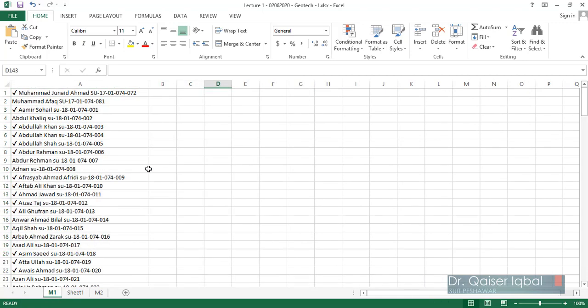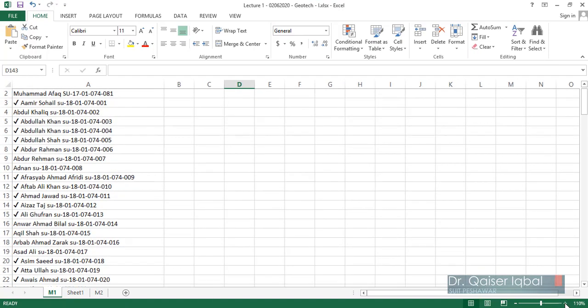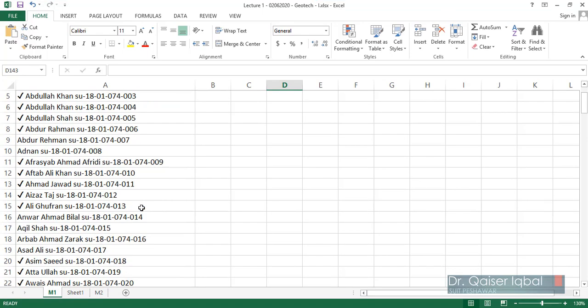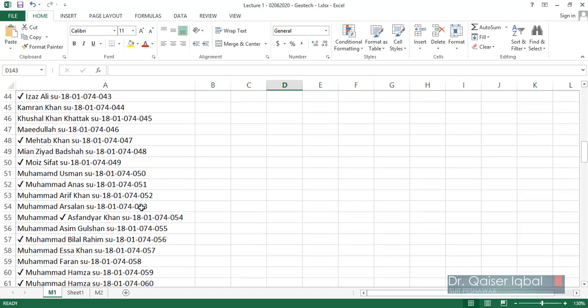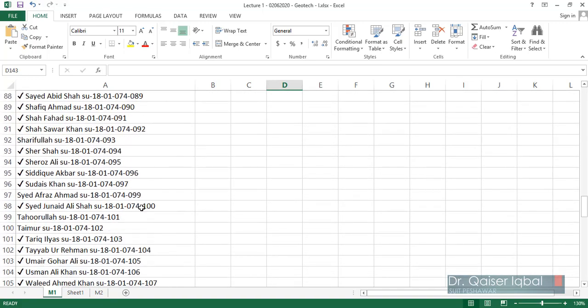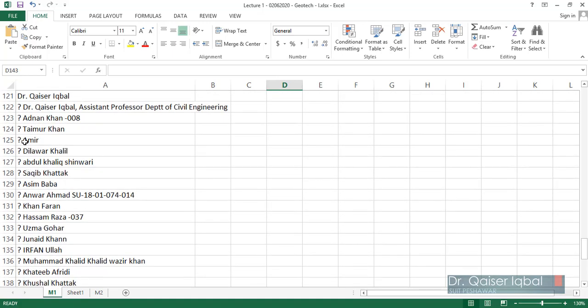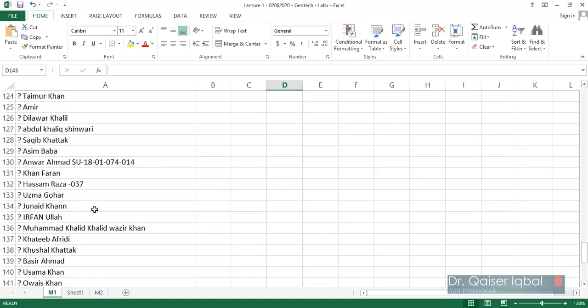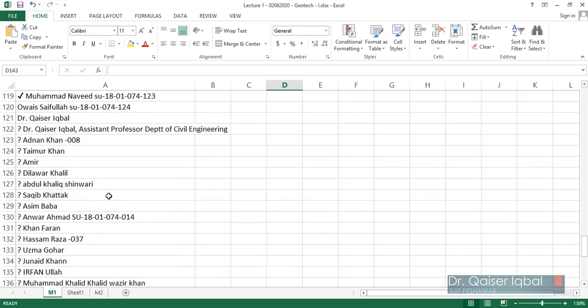So I will show you the sample attendance which I've taken in the previous class, which you can see over here. There are a number of students you can see who are present. The tick mark basically indicates that the student is present. With some of the students there are no tick marks, so you need to be careful with that, because when you scroll down, you'll see there are some students in your subject with a question mark over here. So these are the students who have attended your session, but their name was not there on your already uploaded attendance in the app, which I have explained in my earlier videos.